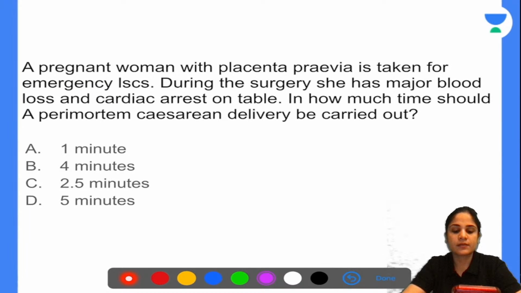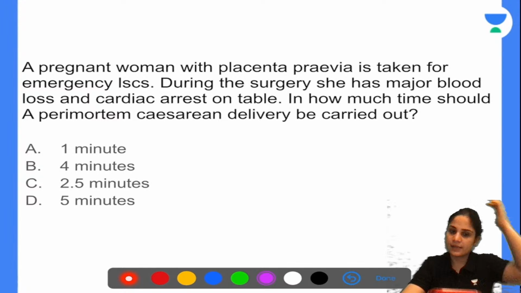What is the answer? Perimortem cesarean delivery to be carried out in how much time? As per ACLS guidelines.